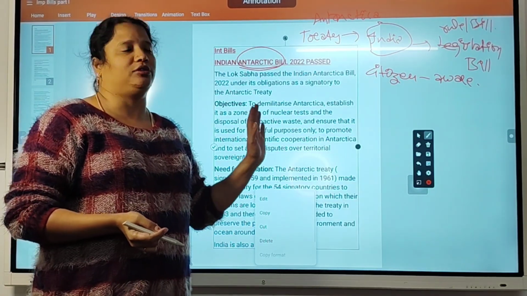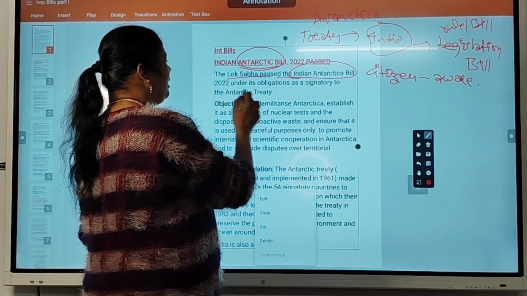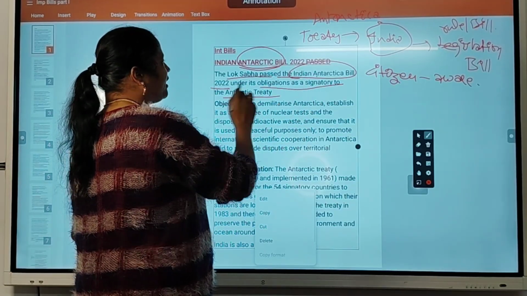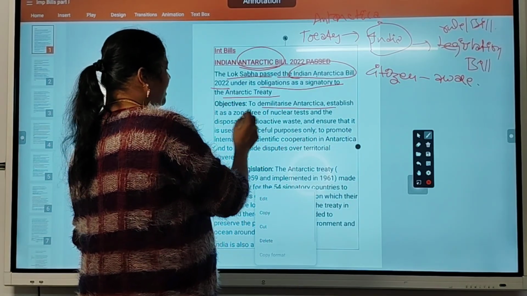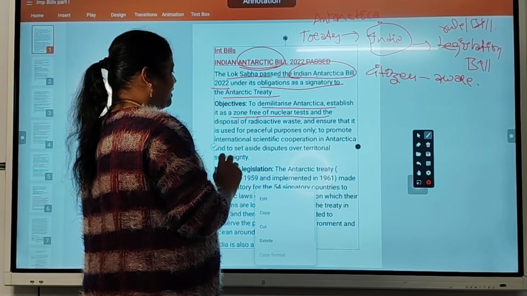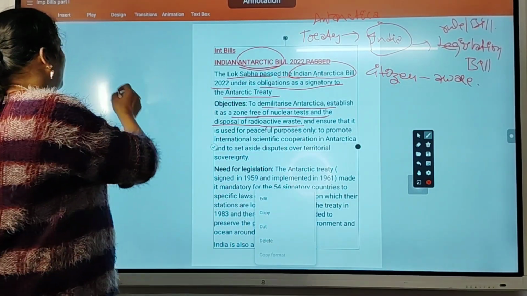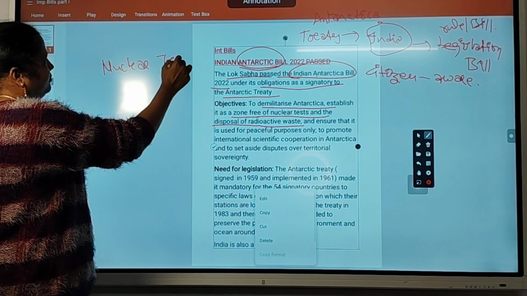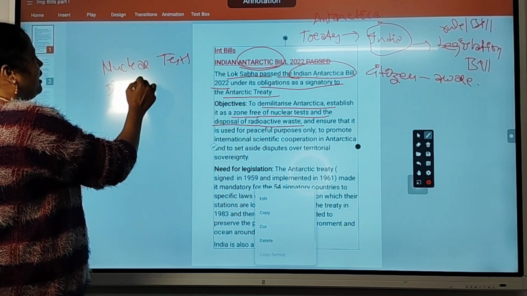that are not allowed. The Lok Sabha passed the India Antarctica Bill 2022 under obligations as signatory to the Antarctica Treaty, to demilitarize Antarctica, establish a zone free of nuclear tests and disposal of radioactive waste. Nuclear tests are not allowed inside Antarctica, and disposing waste is also not allowed.